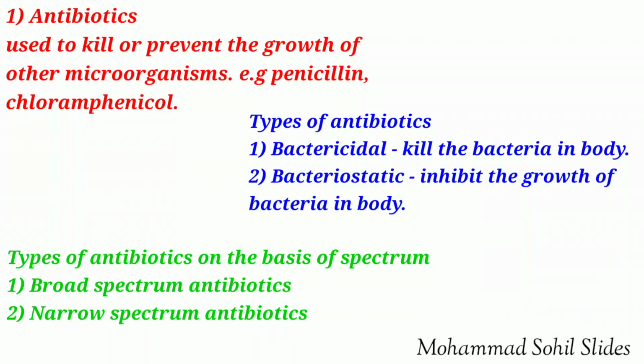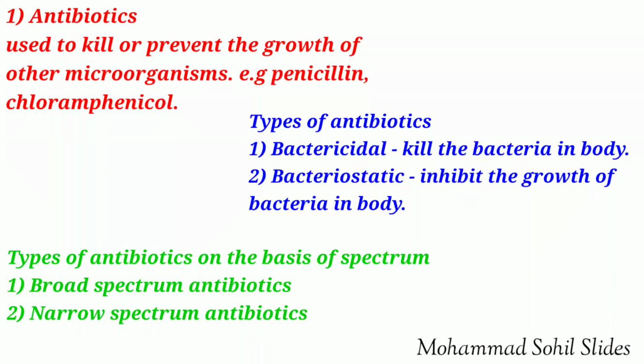Now coming to the types of antibiotics on the basis of spectrum. On the basis of spectrum, there are two types of antibiotics, broad spectrum antibiotics and narrow spectrum antibiotics. A particular antibiotic affects only a certain type of microorganism. The complete range of microorganisms attacked by an antibiotic is known as spectrum.